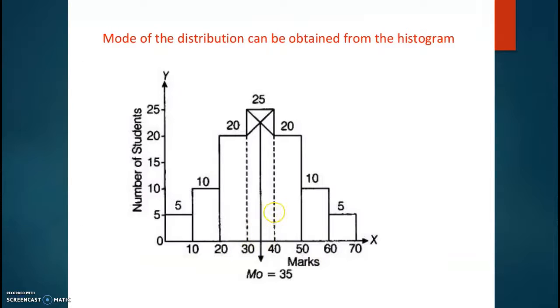So this histogram gives the value of the mode of the frequency distribution graphically by using this method, and the x coordinate of the dotted vertical line gives the mode. So here the x coordinate is 35. So here the mode is 35.